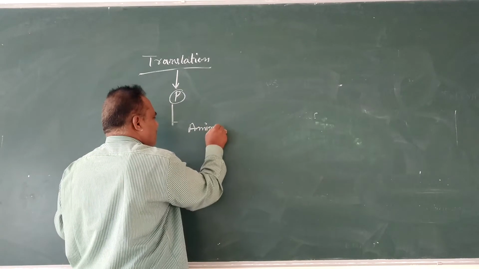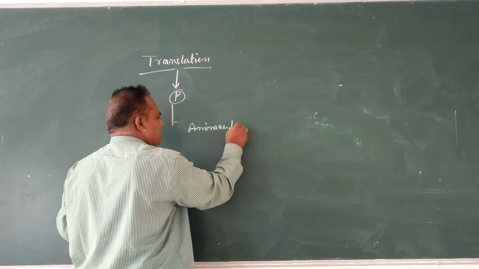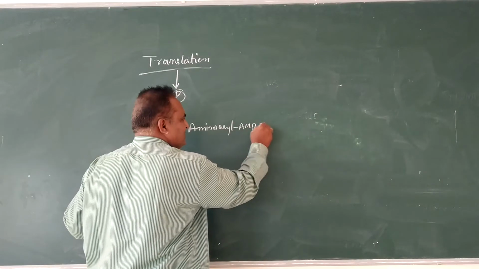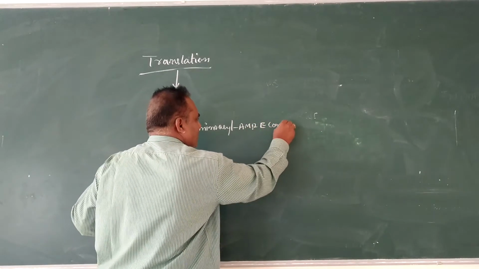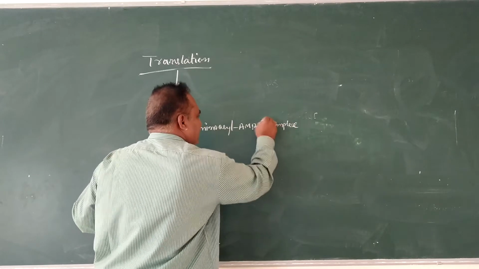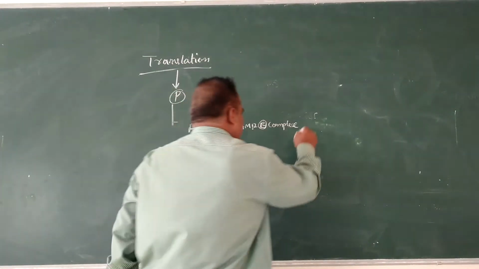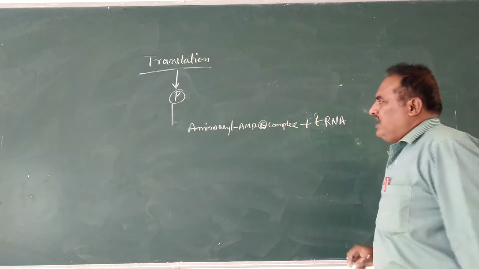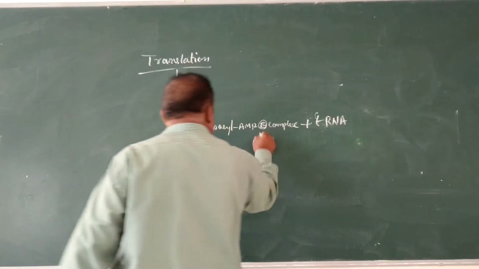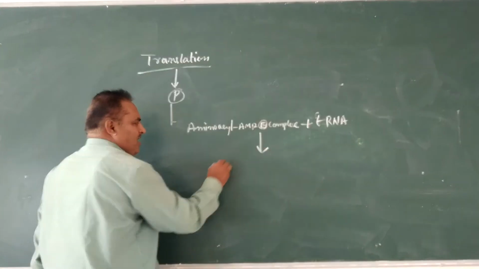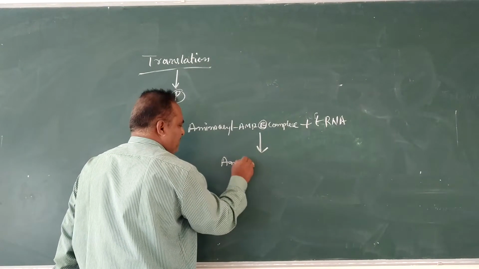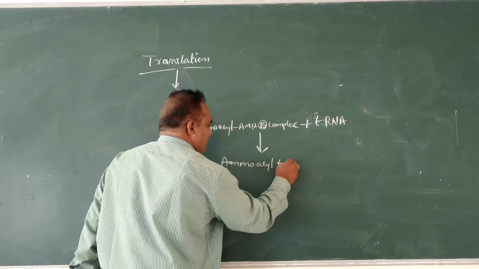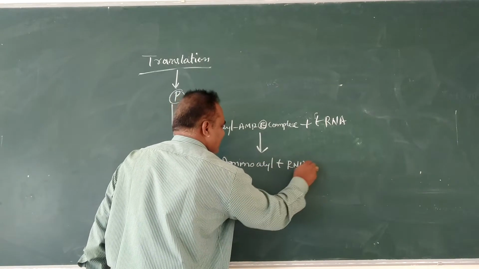The aminoacyl AMP enzyme complex reacts with the tRNA, and then there is a formation of aminoacyl tRNA complex.